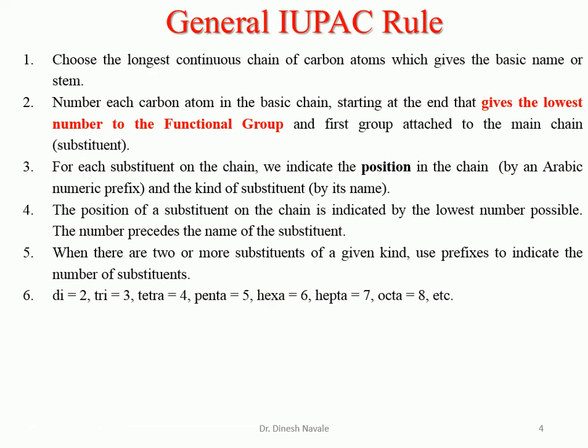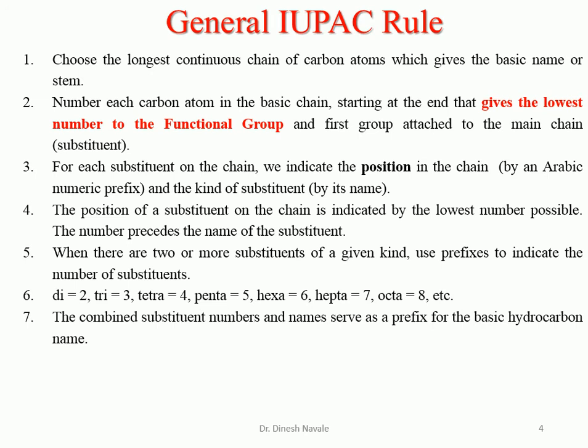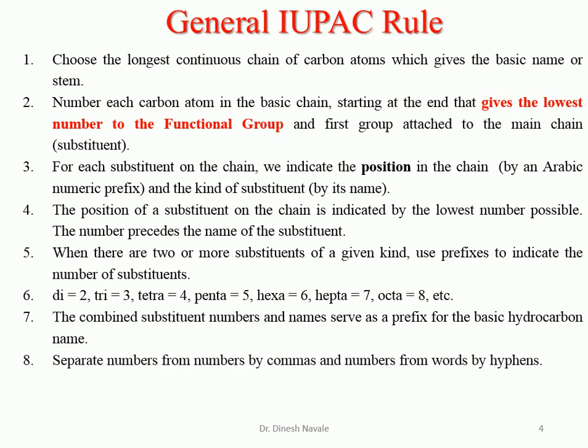When there are two or three substituents of the similar kind, then utilize these prefixes as di, tri, tetra etc. The next rule is what? The combined substituent numbers and name serve as a prefix for the basic hydrocarbon. So number and name will become the prefix for that particular nomenclature. Separate the numbers from numbers by commas and numbers from the words by hyphens. That is an important rule.